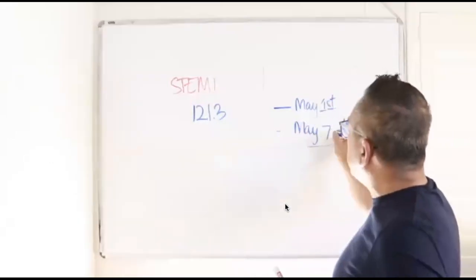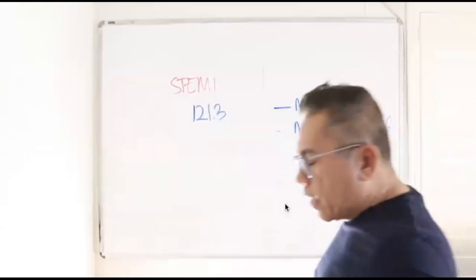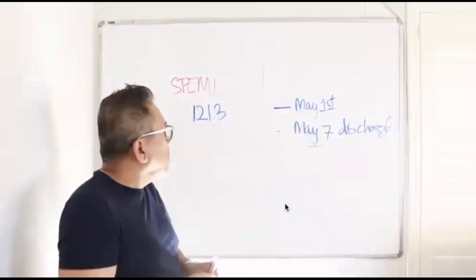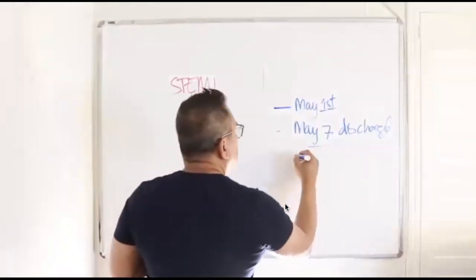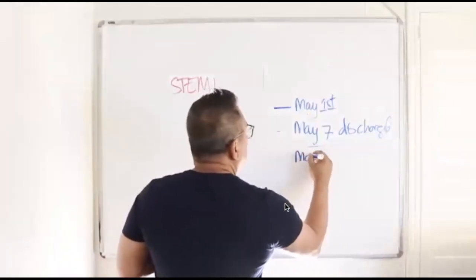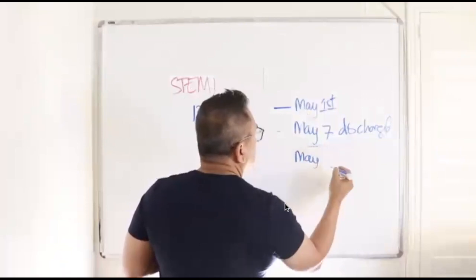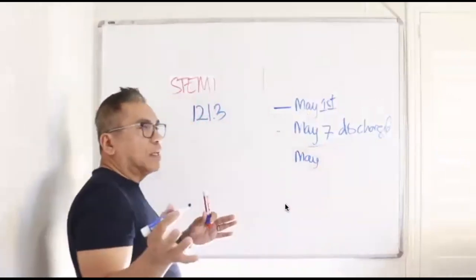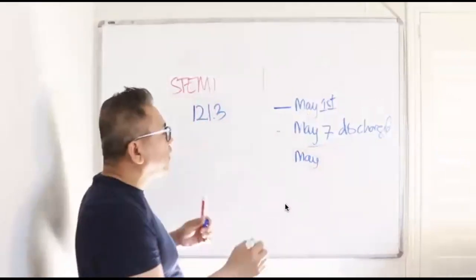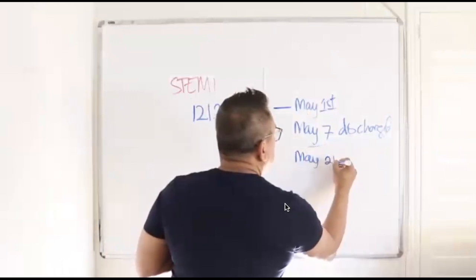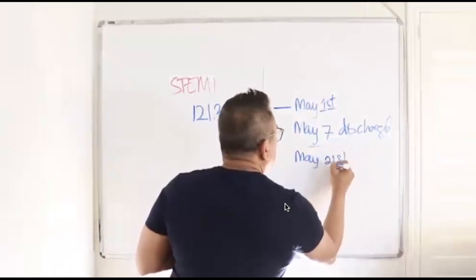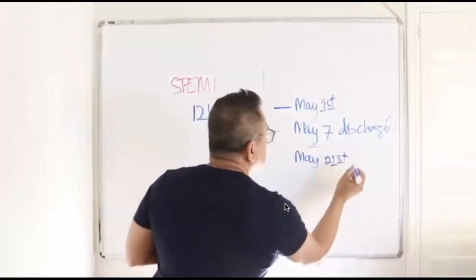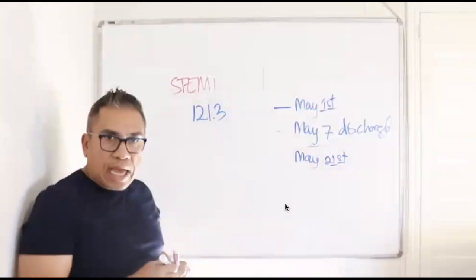Okay, May 7th, patient was discharged. Now, on May 21st, let's say we're talking about last year, May 21st, patient again suffered another heart attack.